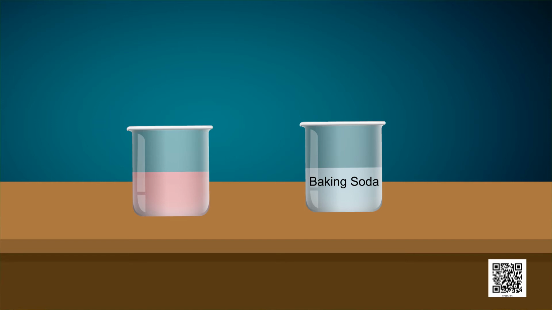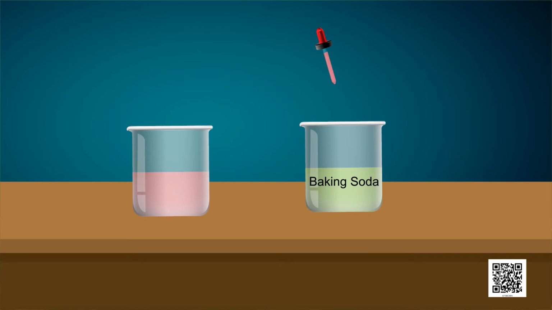Now we will test baking soda with the help of this indicator. Add some drops of China rose indicator in baking soda solution. Now see, its color changed to green. It means baking soda is basic in nature.